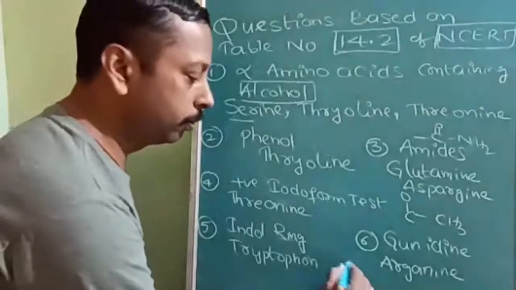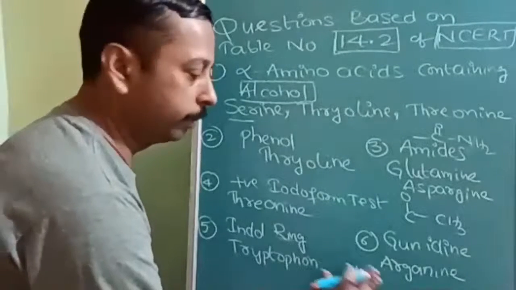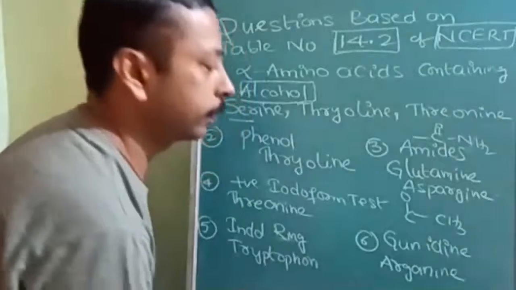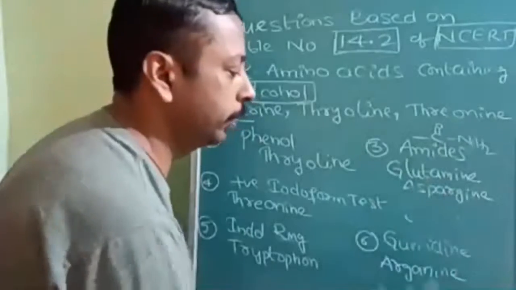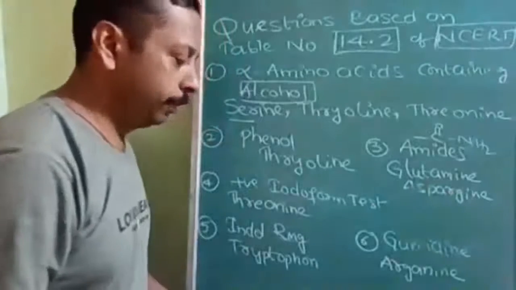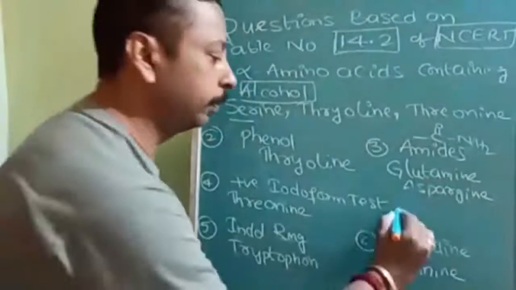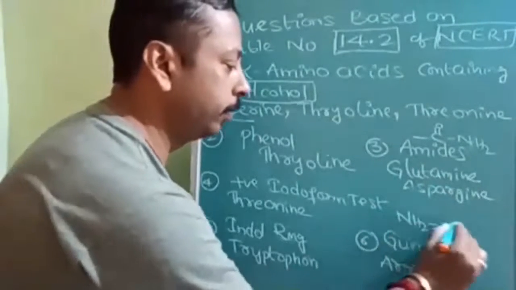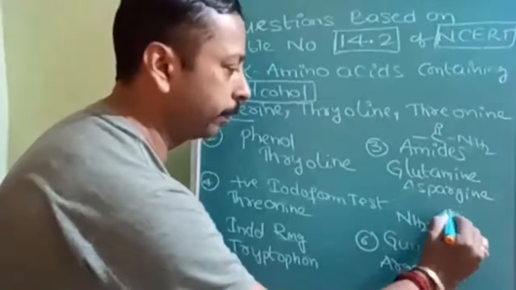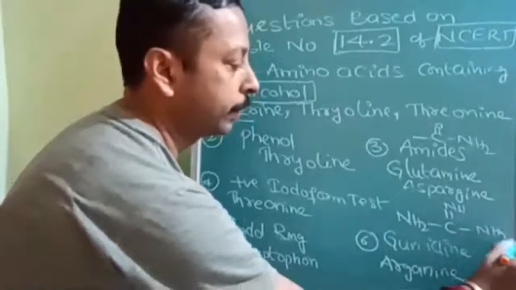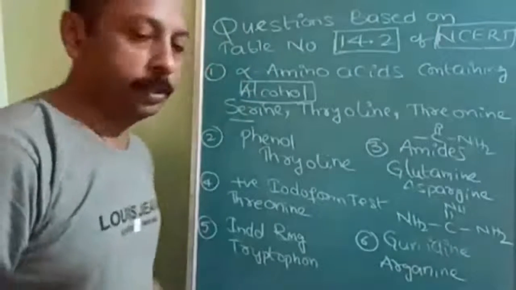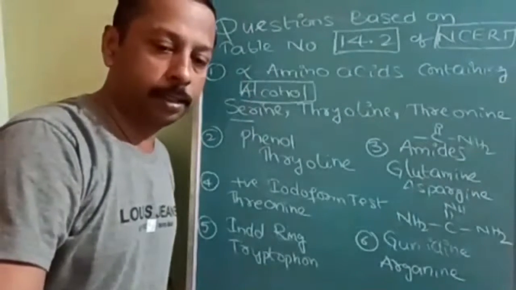You know or don't know? And this I am writing here. Note this down carefully. This is going to be the scoring question. People are not preparing the tabular form and thinking that we will not be able to answer. You should modify your preparation in the direction of the question. This is called guanidine.